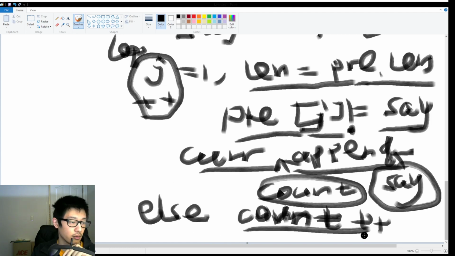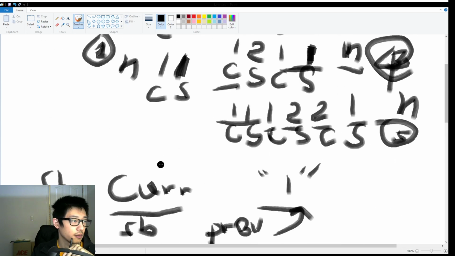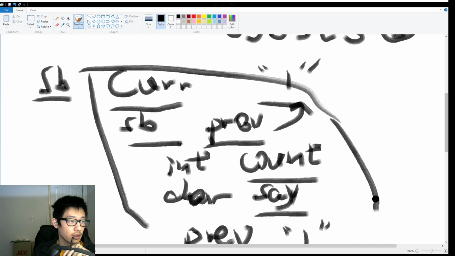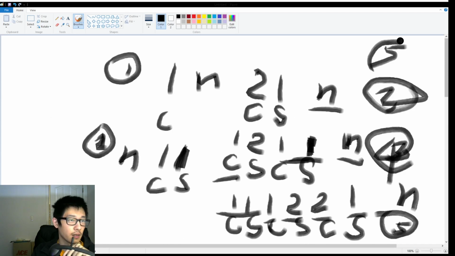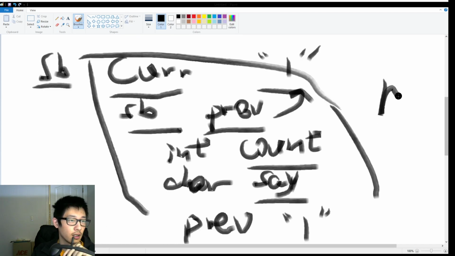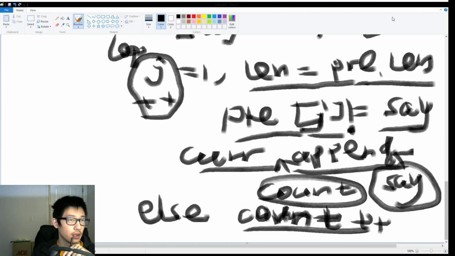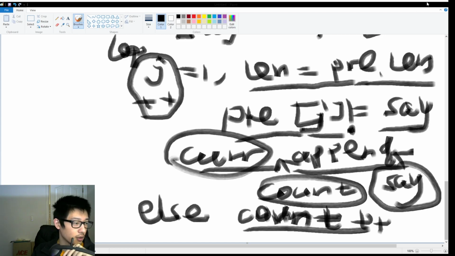Else we increase the count. All this somewhat complicated logic is gonna run n times, where n is the number given by the problem. Then finally we're gonna return the current string builder, and that should be the answer.